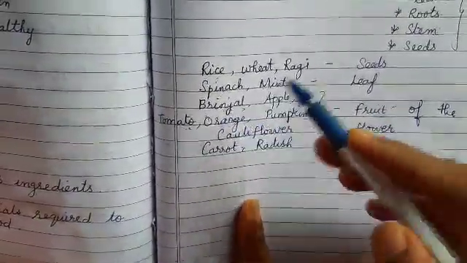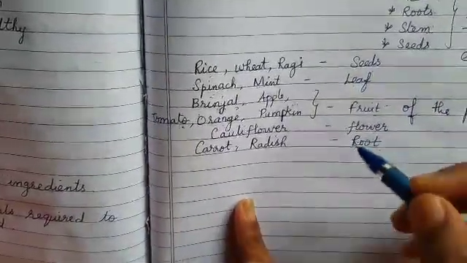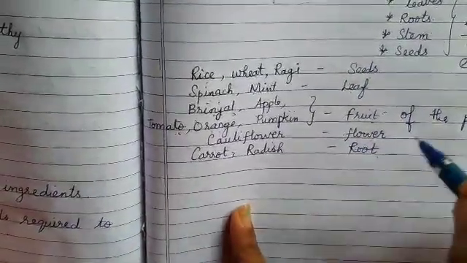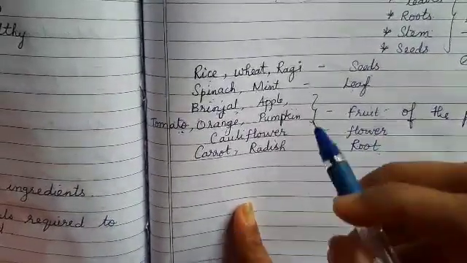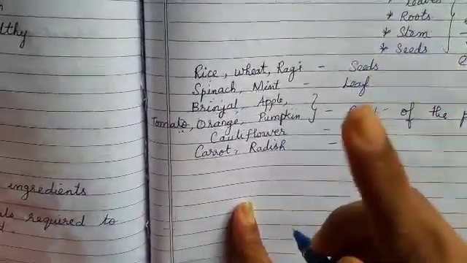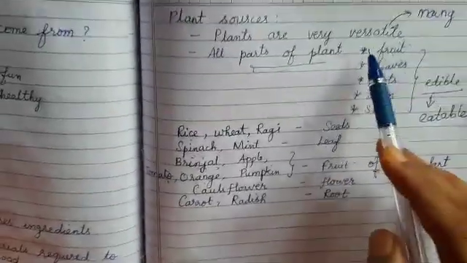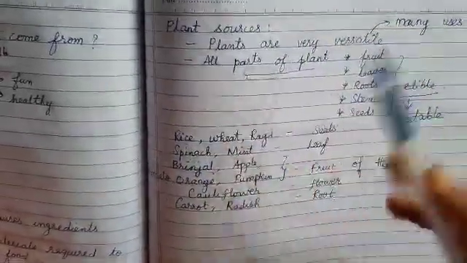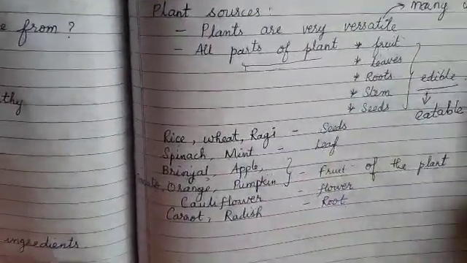Okay, my dear children. Regarding today's homework, I have given some dishes. Ask your mother and write down the ingredients required to prepare the dish. Today we saw two sources of food ingredients, plant source and animal source. I have discussed your plant sources in detail. In the next class, we'll continue with the animal sources. Thank you, my dear children.